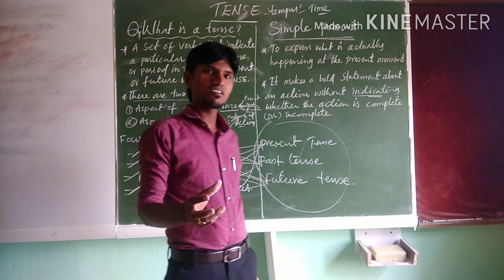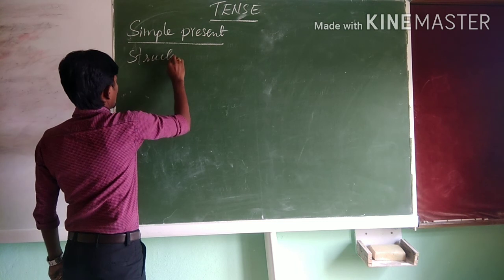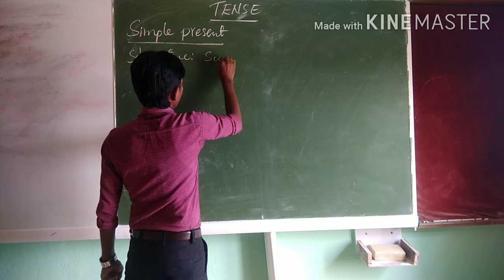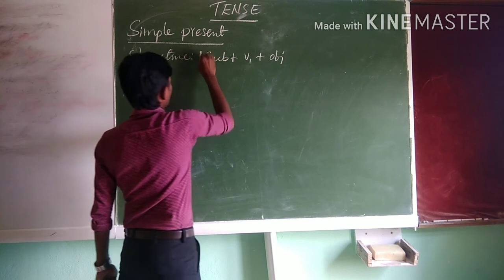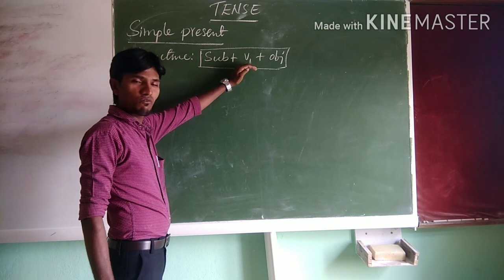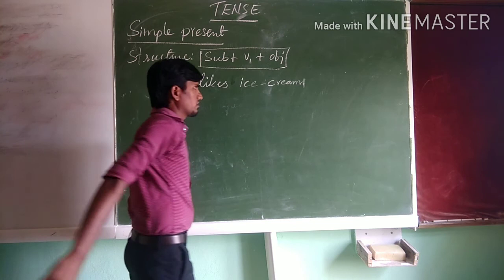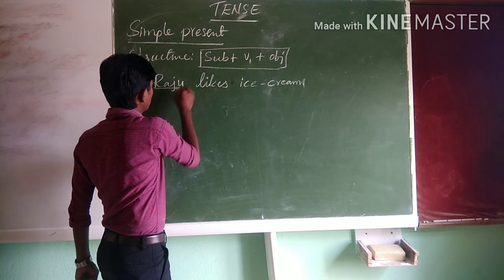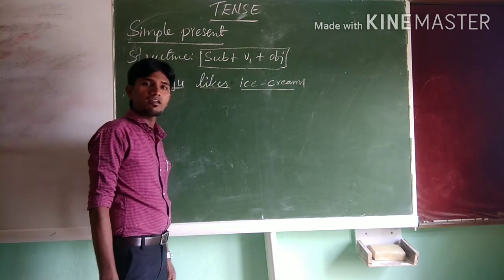Now, let us see the structure of simple present tense. Subject plus V1 plus object. V1 means verb form 1 or base form. Example: Raju likes ice cream. So here Raju is the subject, likes is the verb, ice cream is an object.